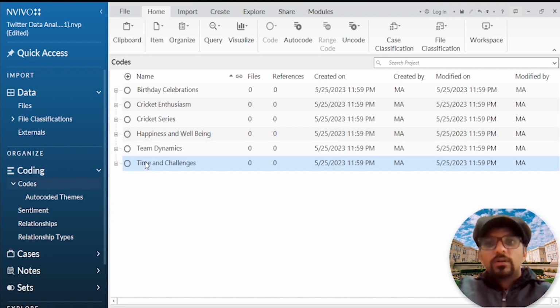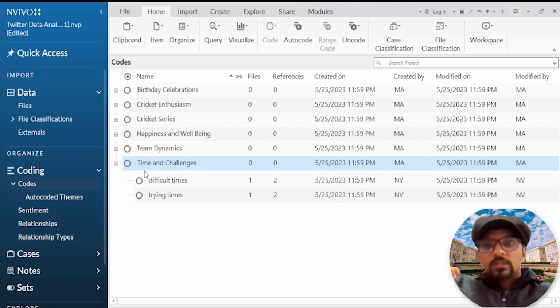And then the last one, time and challenges, which delves into different aspects of time, including challenges and experiences associated with it. The automated themes like difficult times and trying times all are related to different experiences and challenges associated with time. This allows for a discussion of various temporal aspects and how people navigate through different periods.